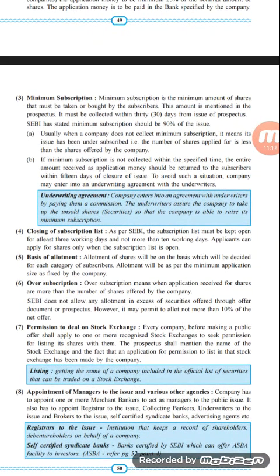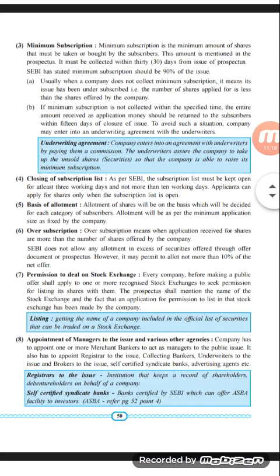The third one is the minimum subscription. Minimum subscription is the minimum amount of shares that must be taken or bought by the subscribers. If the company has issued 10,000 shares, then the minimum amount that the company should get out of selling those shares is around 30,000 rupees. So if the company has issued 10,000 shares, then 3,000 shares should be sold at rupees 10, which is equal to 30,000 rupees as the minimum subscription amount. That is an example, okay?